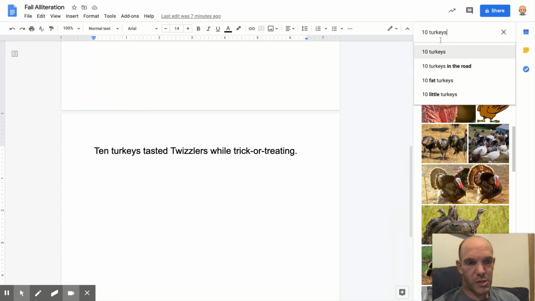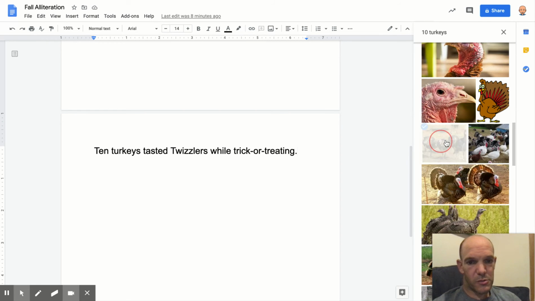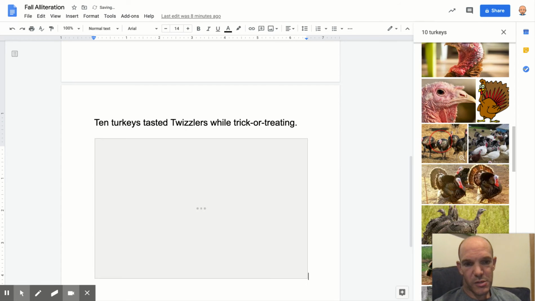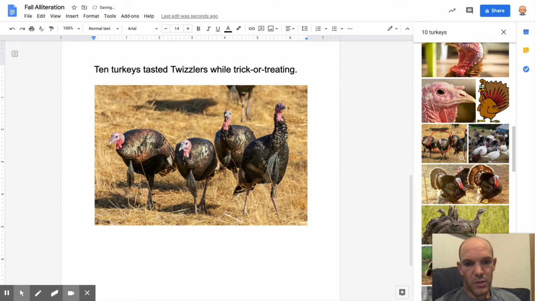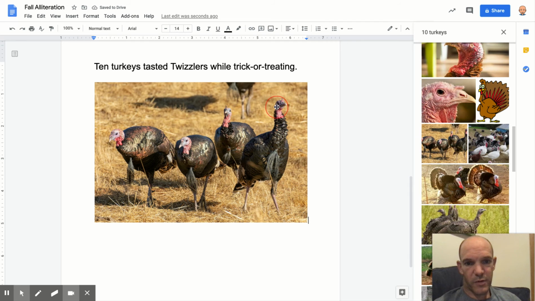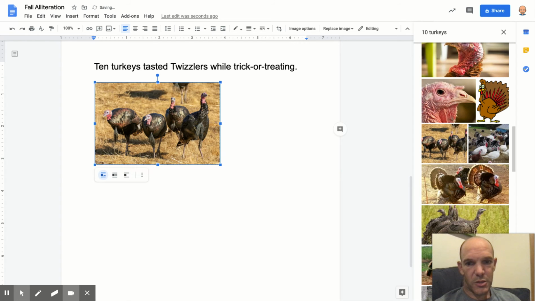So I've already done this and I typed in 10 turkeys. I didn't get a picture of 10 turkeys, but there are a few pictures that I see here that have turkeys. So I could choose one of these pictures, add a picture of the turkeys. You need to possibly adjust the size. So if you click on the picture, if you click on the corner, they can then drag the image and adjust the size. Next, I want to search for Twizzlers.